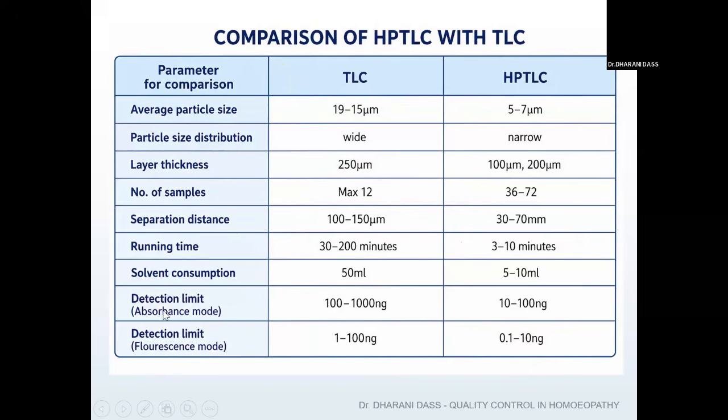Detection limit, that is absorption mode, means 100 to 1000 nanogram is required. That means for any drug to be detected, it should be at least in the range of 100 to 1000. Then only you are able to detect it in the case of TLC. But the same drug, if it is less than 100, you can still detect in the case of HPTLC. That is the detection limit.